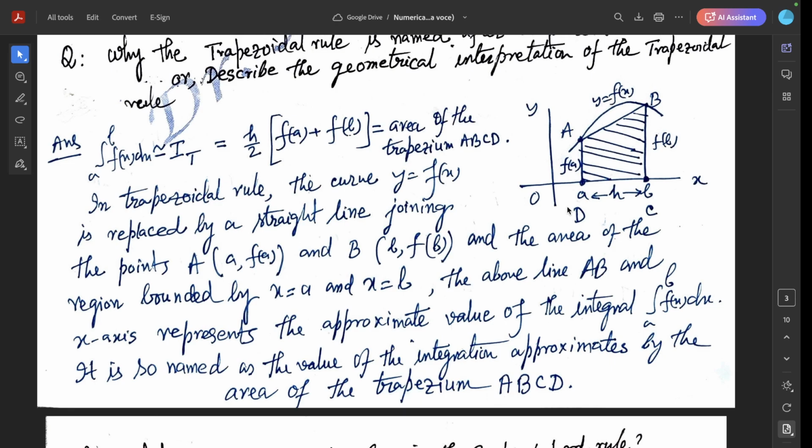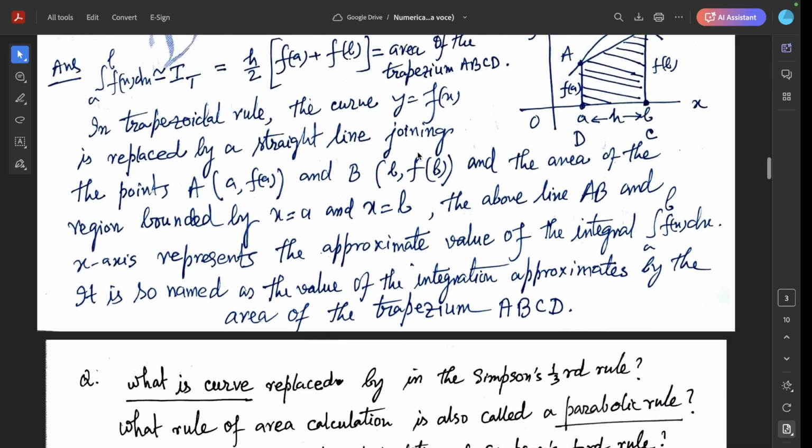This area is calculated by h by 2 times the sum of the parallel sides. Here h is the distance between the two parallel sides of the trapezium, and f(a) and f(b) are the lengths of the two parallel sides. The sum of the lengths of the two parallel sides is f(a) plus f(b).